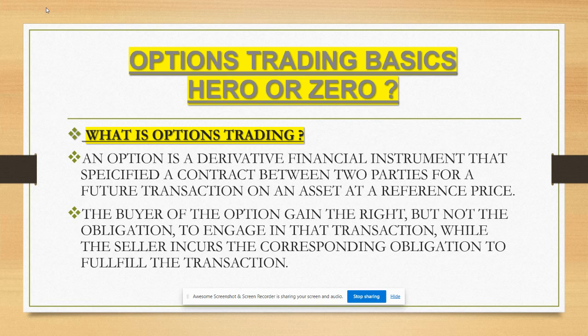The buyer of the option gains the right by paying the premium, but not the obligation. He does not pay completely, he just pays the premium to engage in that transaction, while the seller incurs the corresponding obligation to fulfill the transaction. The seller also receives a premium when he writes a particular option.